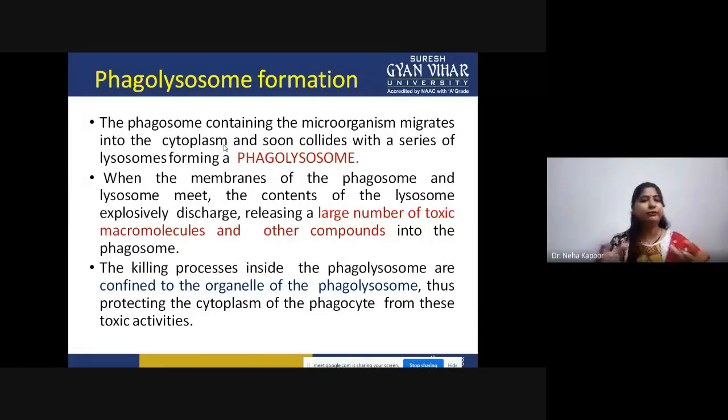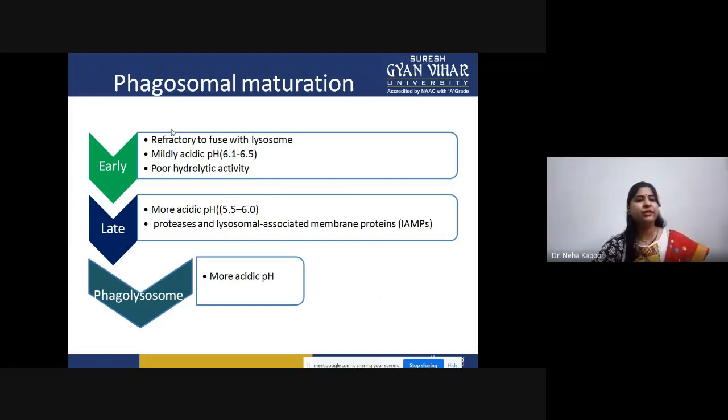confined to this organelle, the phagolysosome. So protecting the cytoplasm of the phagocyte from this cytotoxic activity is very important. So this is how phagosomal maturation happens. In this case, there are three phases: early, late, and phagolysosome. That means when the phagosome is fusing with the lysosome, it happens in three phases. First is refractory to fuse with the lysosome. In that case, the pH is acidic, that means 6.1 to 6.5. There is poor hydrolytic activity.